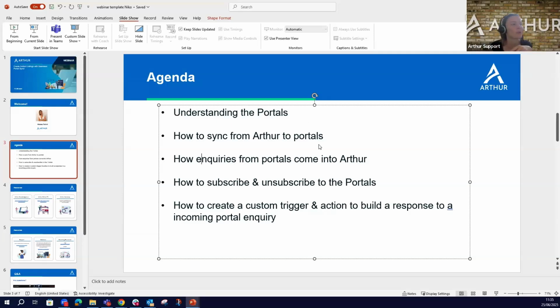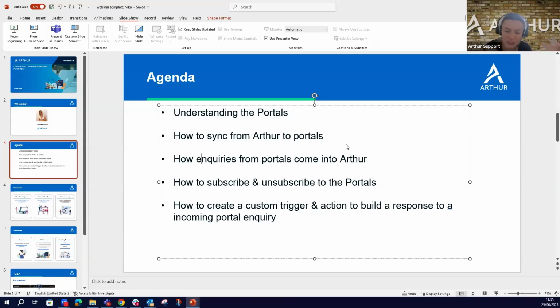How to sync from Arthur to the portals? As we said, first of all, you have to have an account with the respective portals like Zoopla, and then you have to go to the Arthur store and subscribe. You will see the exact price over there. Then while the sync is happening, you can contact the Zoopla support team so that they can send you the little code and you will be able to sync with the portals.